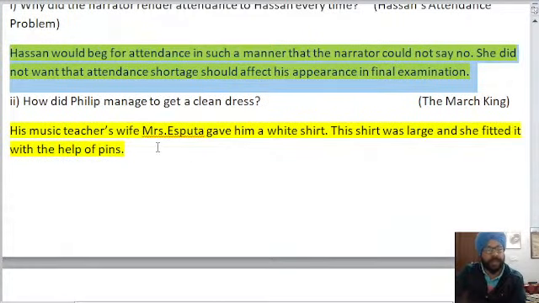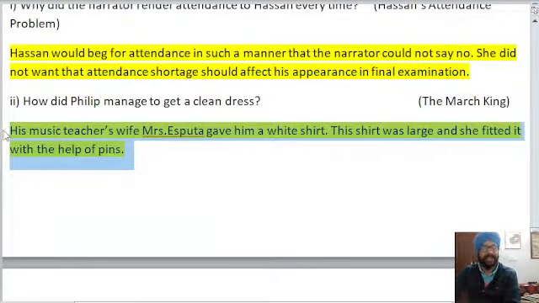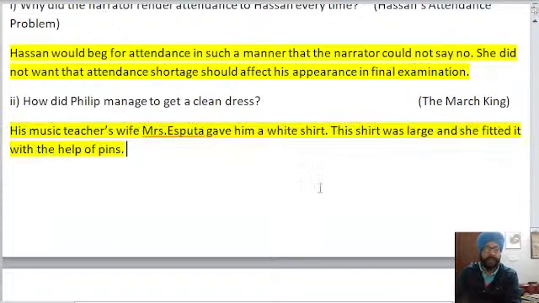Next question is, how did Philip manage to get a clean dress? His music teacher's wife, Mrs. Esputa.